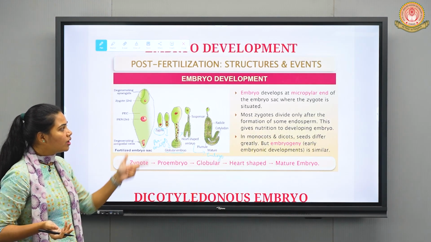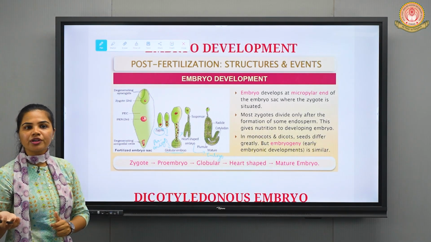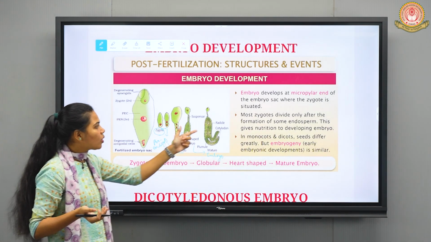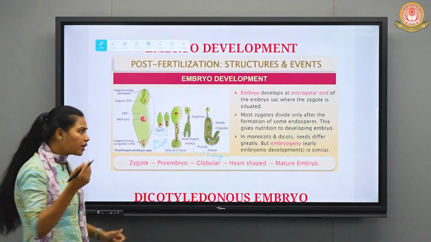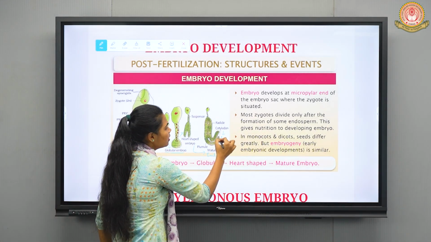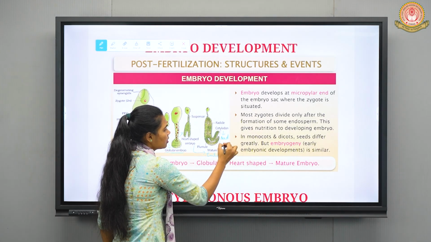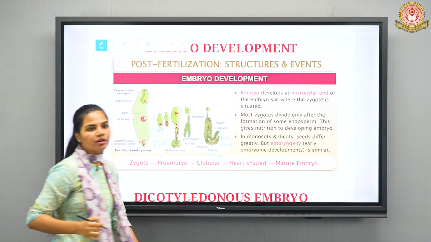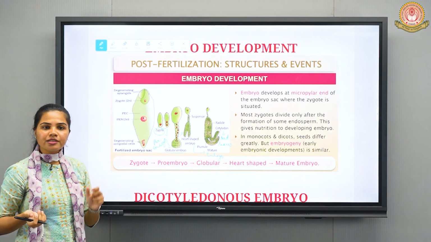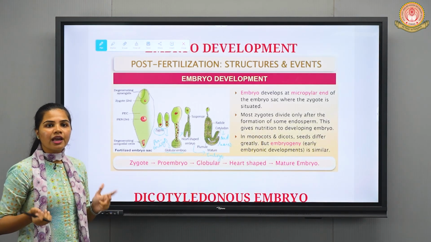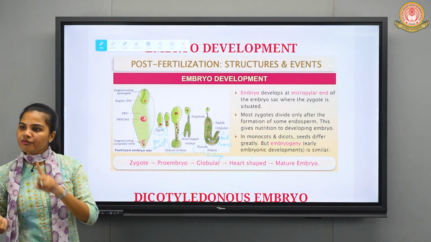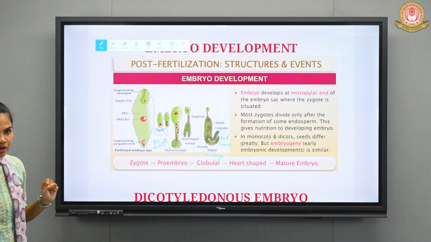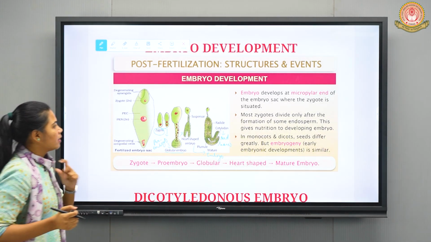The mature embryo has the radicle, which is going to give rise to further root development, and cotyledons, which you can call seed leaves. In case of dicotyledon we have 2 cotyledons, and in case of monocotyledon we have 1 cotyledon. Okay, fine.